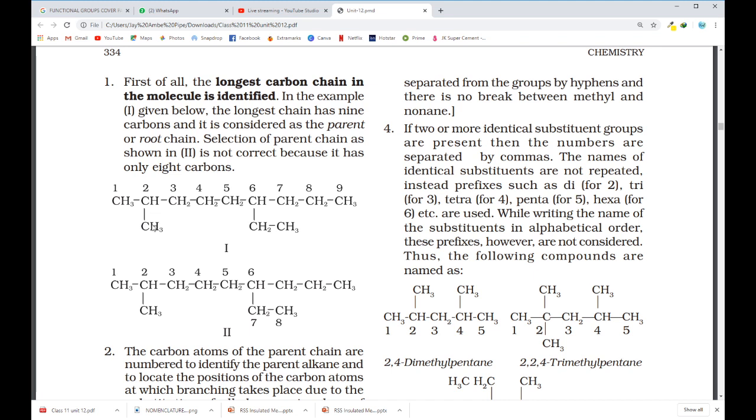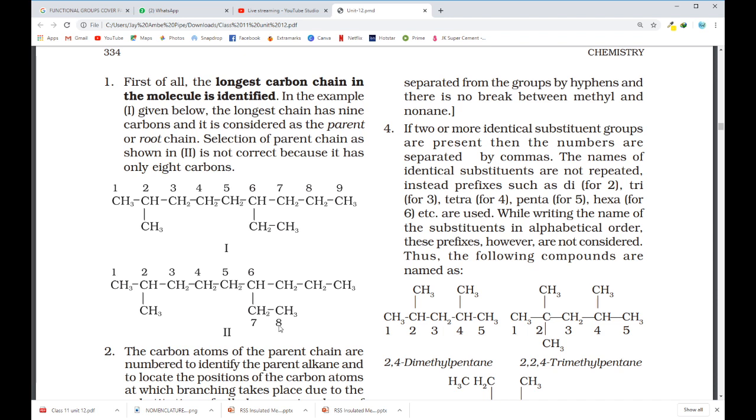So as per that, I have methyl present on the second position, ethyl present on the sixth position, and a 9 carbon chain, which is my parent chain, and that is nonene. So if I have to write the name of this compound, I have to write 2-methyl, 6-ethyl, and nonene. Now, which one do I write first, methyl or ethyl?